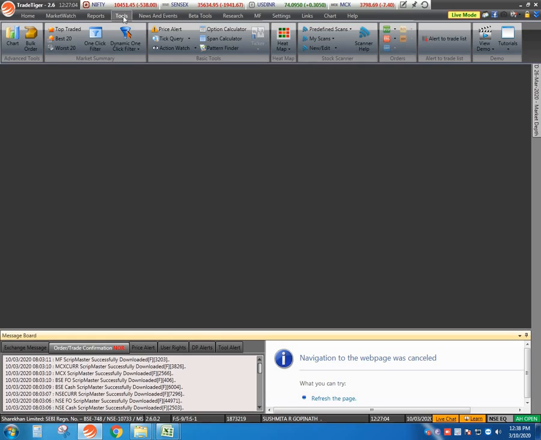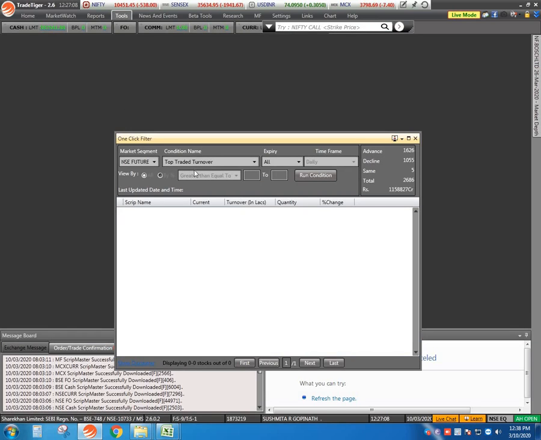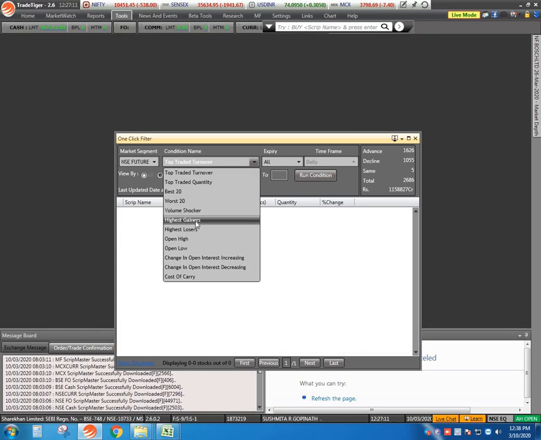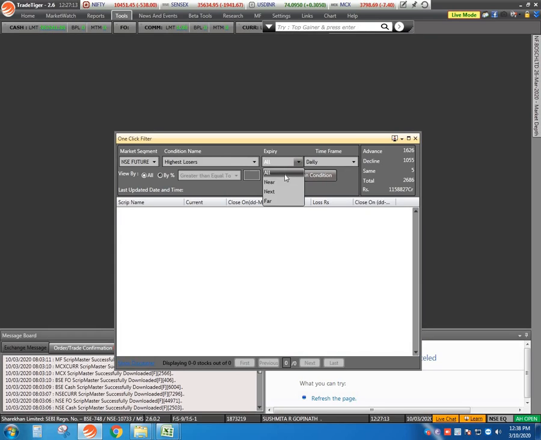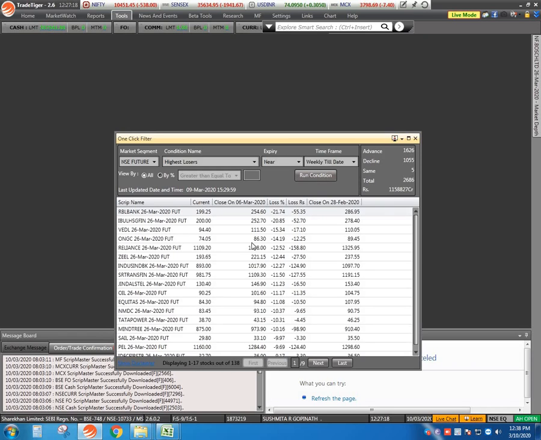Here is the detail. Every day you will go to the tools and one click filter and select the NSE future, select both gainers and losers one by one, and then run the condition. You will be transferring this one to the Excel sheet, and as usual you will be removing the stocks up to 50 rupees and zero setting the individual stocks so that the data in front of that appears, and then set them in the alphabetical order and save it. Then transfer to the Excel sheet and call that as a close data.